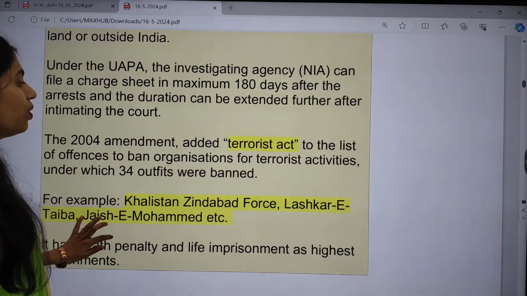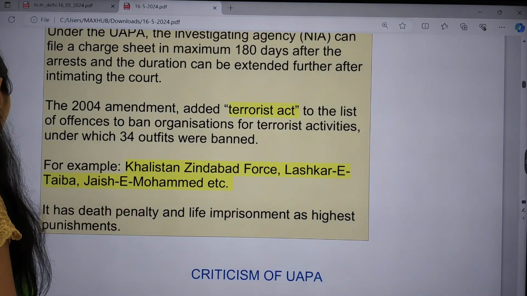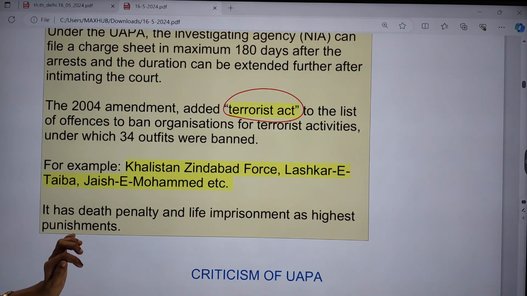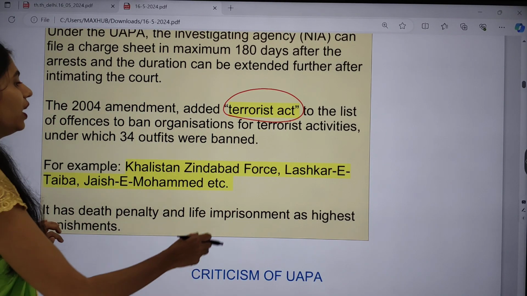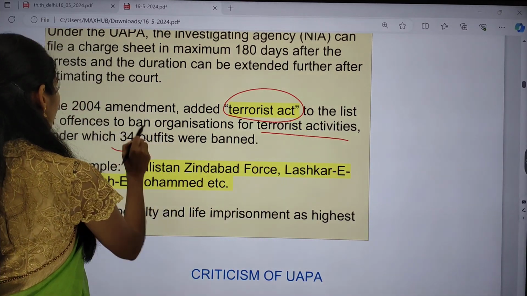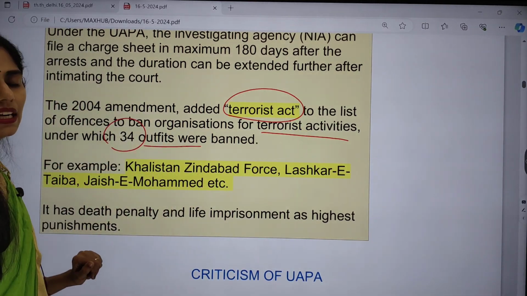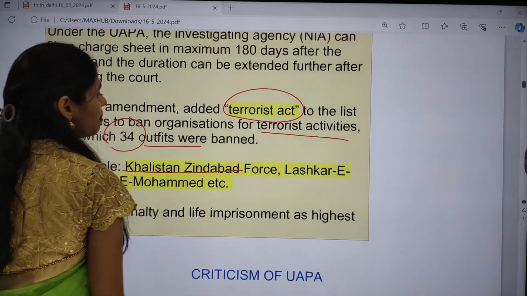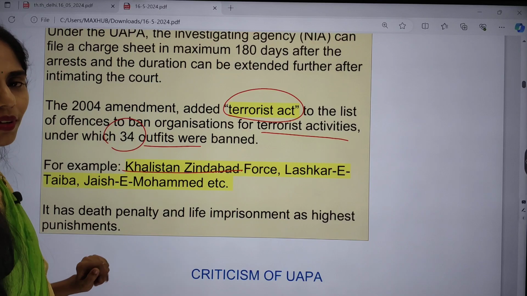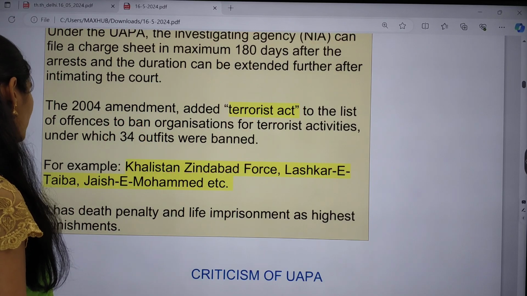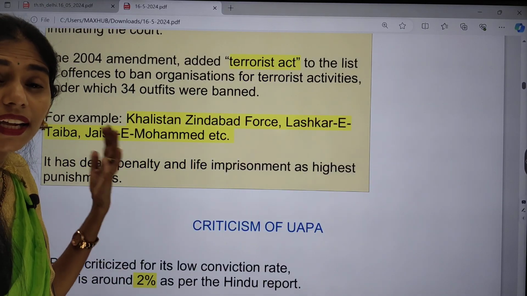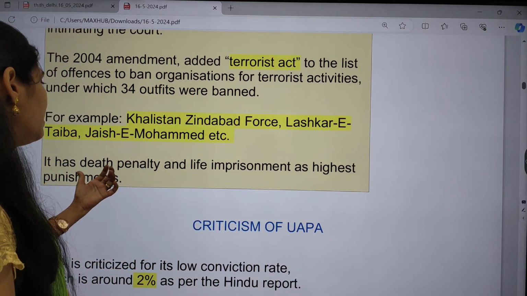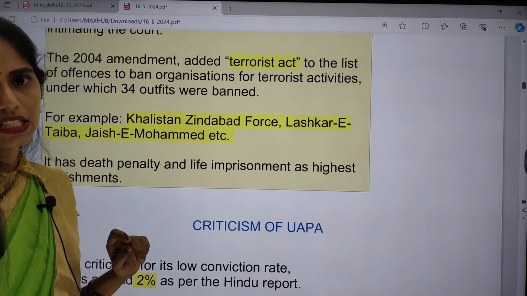The 2004 amendment added the Terrorist Act to the list of offences, to ban organizations for terrorist activities, under which 34 outfits have been banned till now. For example, Khalistan Zindabad Force, Lashkar-e-Taiba and Jaish-e-Mohammed have been banned. It has punishments like death penalty and life imprisonment, which are the highest punishments under this act.